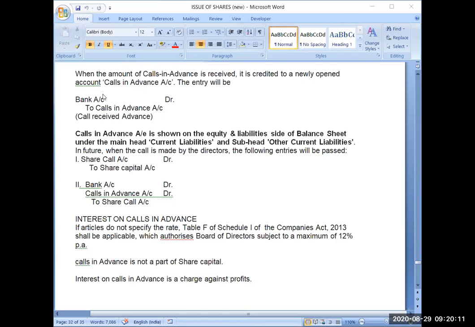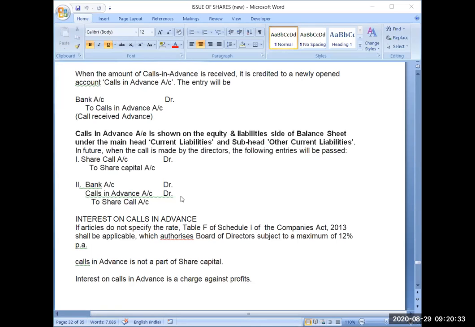But the money which you have received in advance, that liability will get finished now. So I am cancelling this liability by reversing the account. Earlier it was credited, now it has been debited in the bank entry.